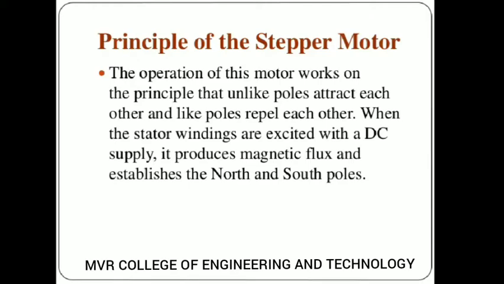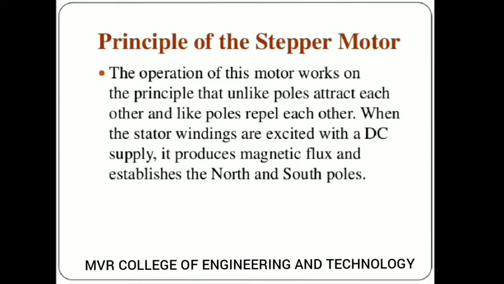So whenever a DC supply is given to the stator winding, directly we will not energize the whole winding. The energization process will be taken in 3 phases, 4 phases, 5 phases, or 6 phases depending upon the poles. For example, if you take 4 poles, opposite poles will be connected in series. So the 2 opposite poles will be connected in series, and this series winding will be taken outside as one, and again the other opposite poles.